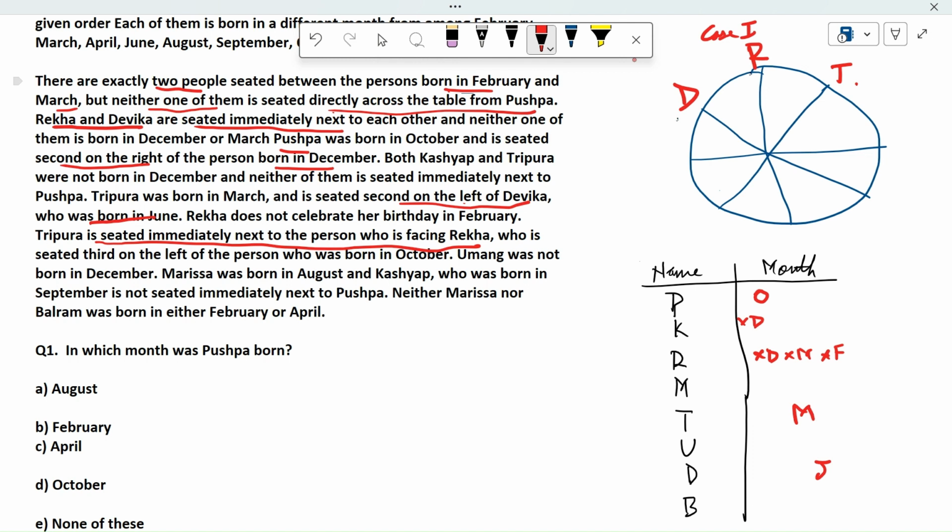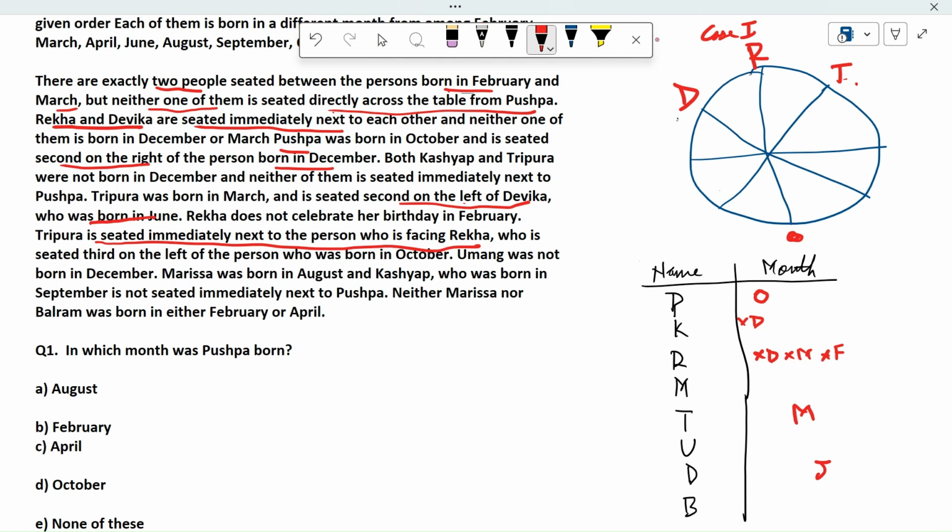Okay, so Tripura is seated immediately next to the person who is facing Rekha. So the person who is facing Rekha in this case is somewhere here, and Tripura is seated immediately next to that person. And we have already given Tripura this place on the account that Tripura was born in March and is seated second on the left of Devika. Okay, so how could we manage this? We have to figure it out.